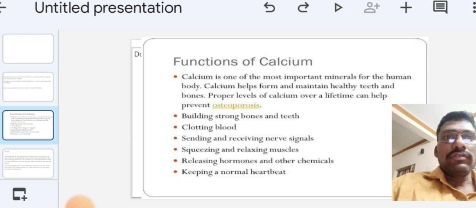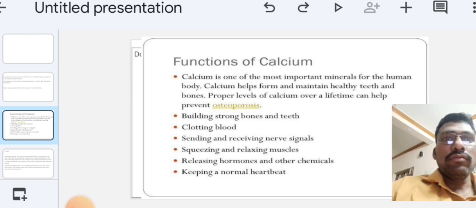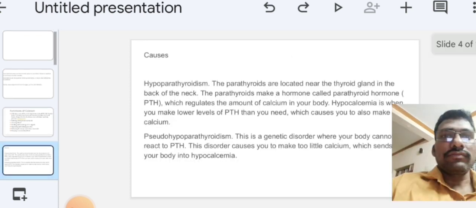Second, building strong bones and teeth. Blood clotting is very important. Calcium is also important for sending and receiving nerve signals, squeezing and relaxing muscles, and releasing hormones and other chemicals. Some of these hormones help keep a normal heartbeat. These are the important functions of calcium.